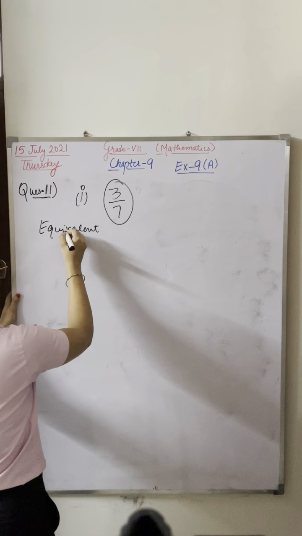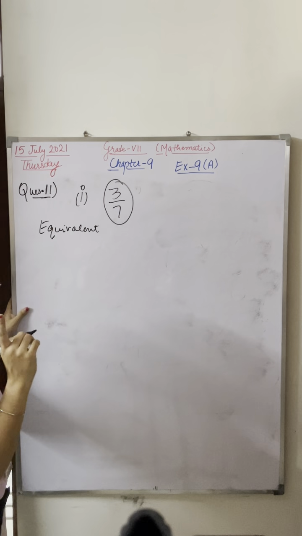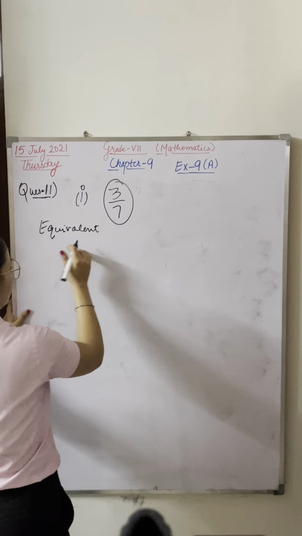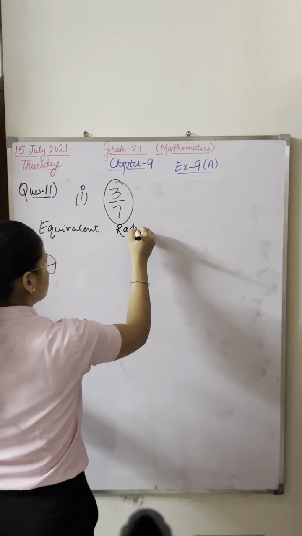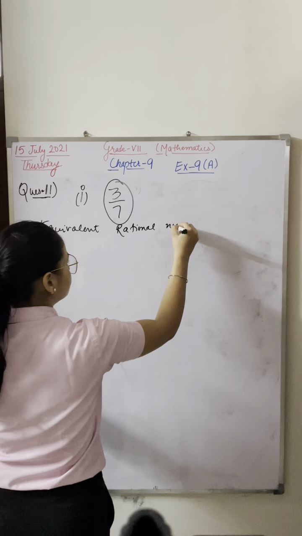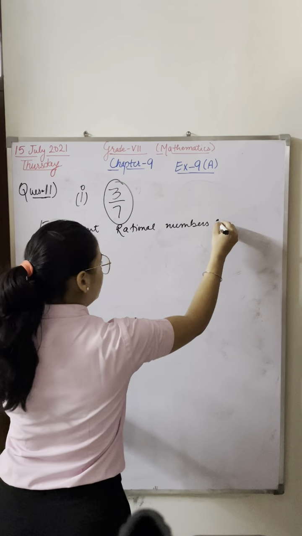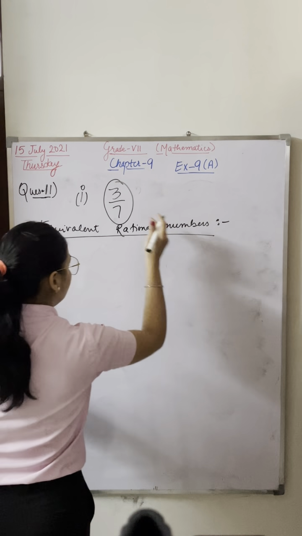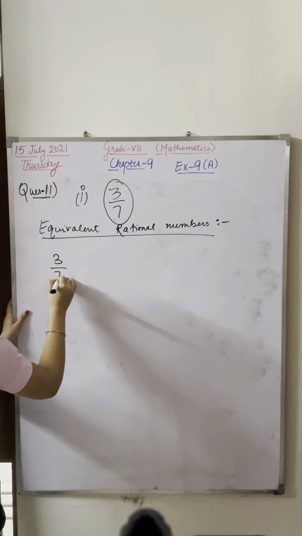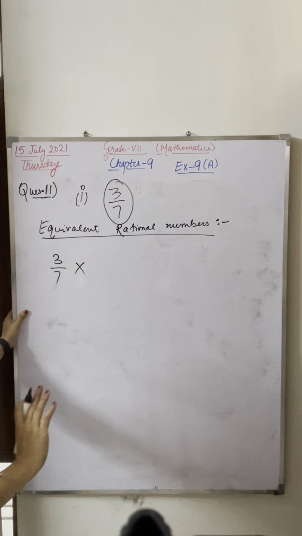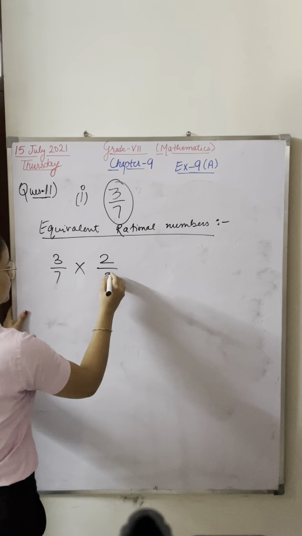Now listen carefully. How to find equivalent rational numbers? Write down this 3 by 7 here and multiply this with 2 by 2.